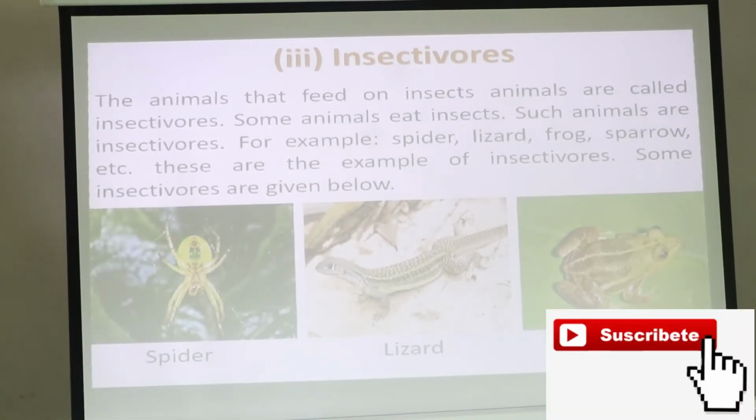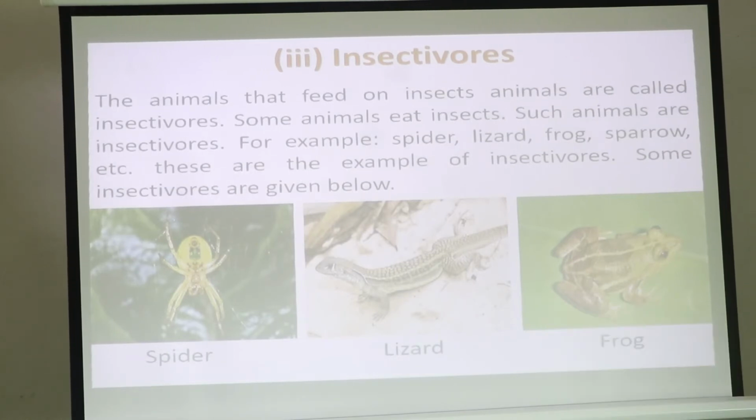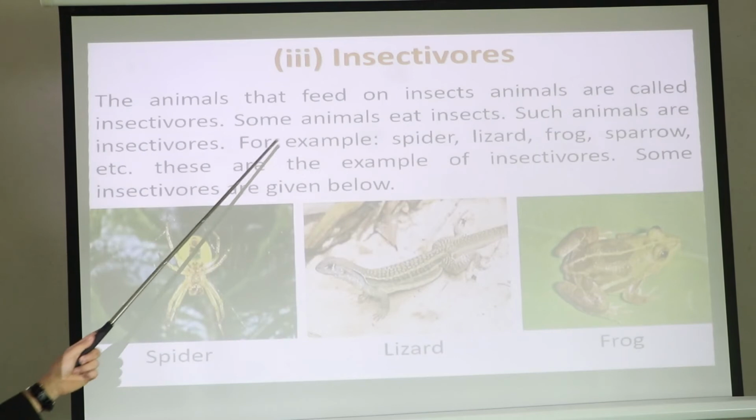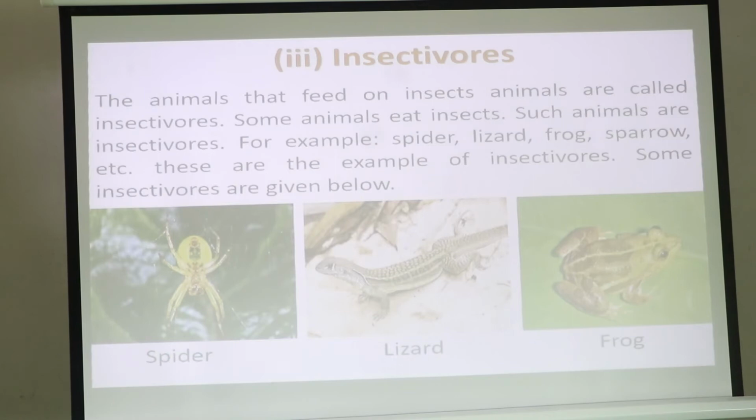Okay, what do you understand by insectivorous? Those animals that feed on insects, those animals that eat only the insects, these are insectivorous. They depend on insects. Some animals eat insects, and there are some animals who only eat insects. Such animals are called insectivorous. For example, spider, lizard, frog, sparrow, etc. These are the examples of insectivorous.